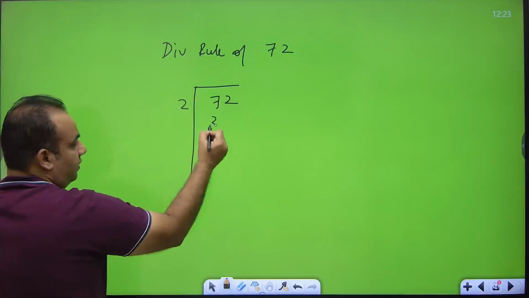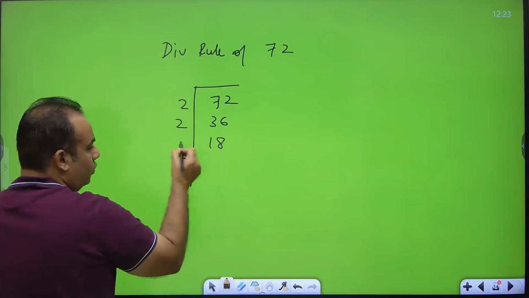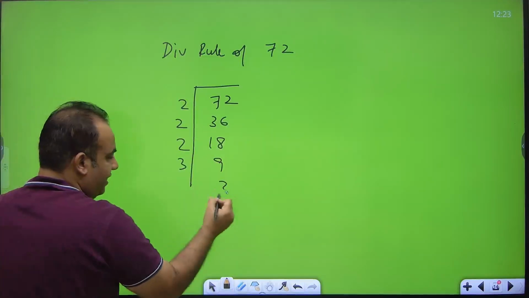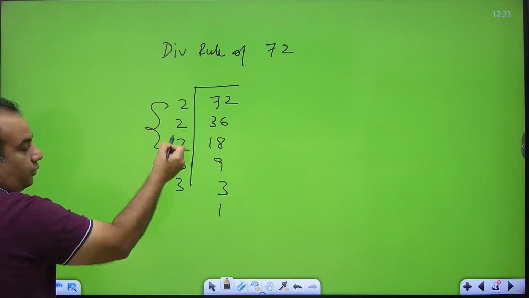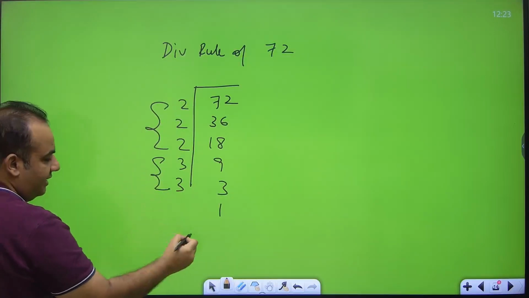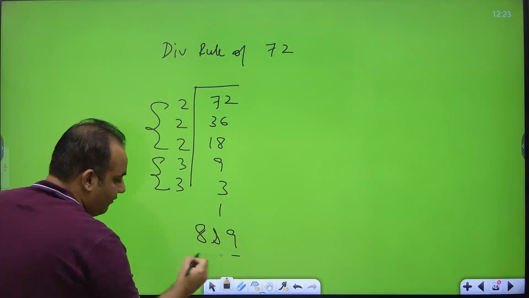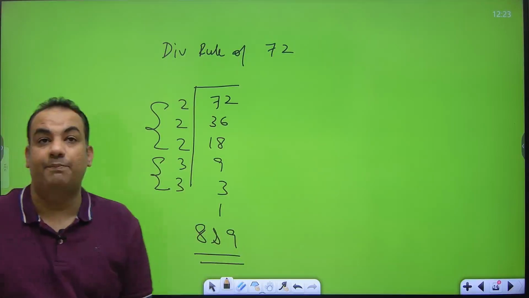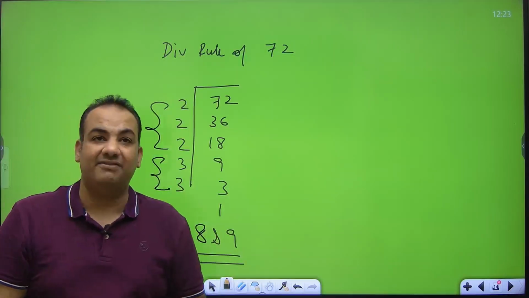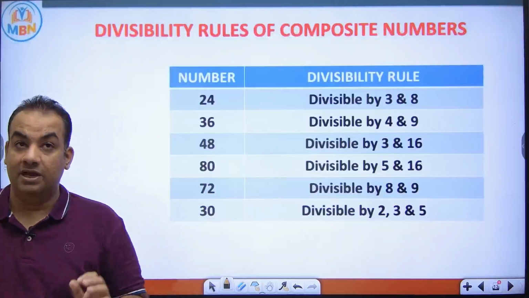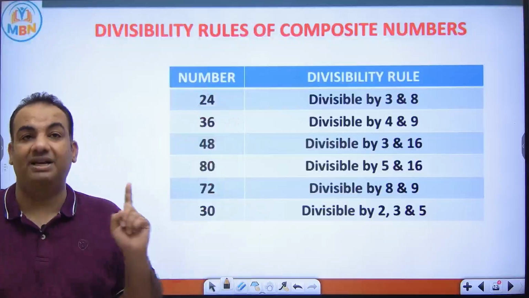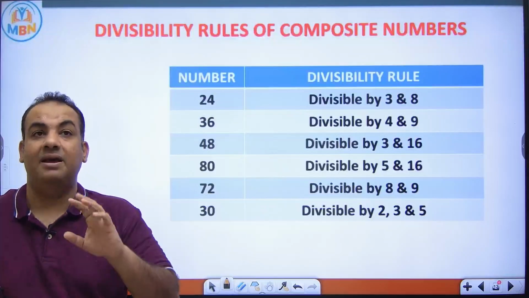This is 2, 36, 2, 18, 2, 9, 3, 3, 3, 1. Make groups of similar primes. 2 into 2 into 2, that is 8. 3 into 3 is 9. So rule is 8 and 9. If a number is divisible by 8 and 9 both, then it is divisible by 72. Similarly, you can check divisibility rules of all the numbers. So pause the video, try to find the divisibility rule of every number by yourself.